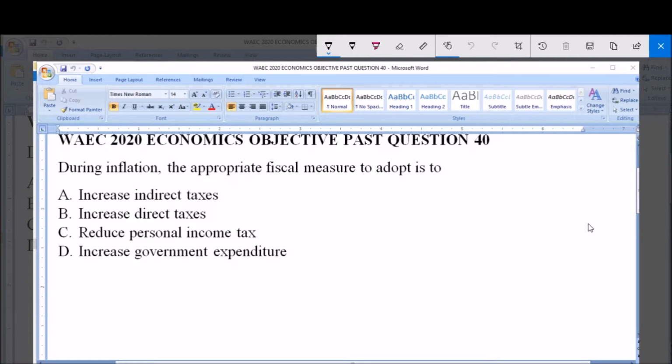Hello and welcome. I will be answering WAEC 2020 Economics Objective Past Question 40.